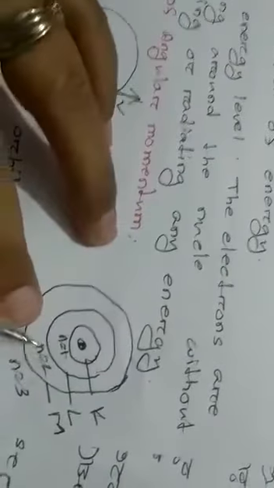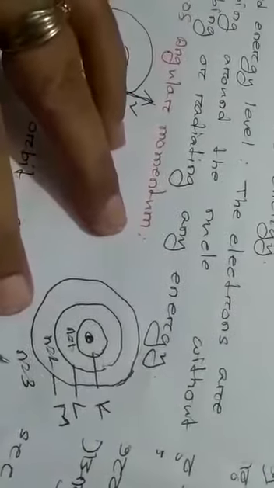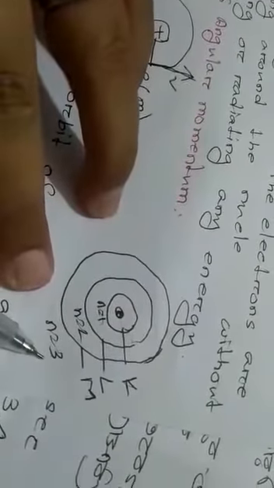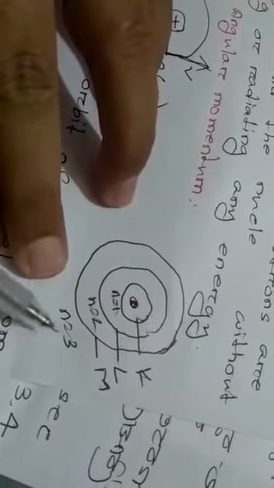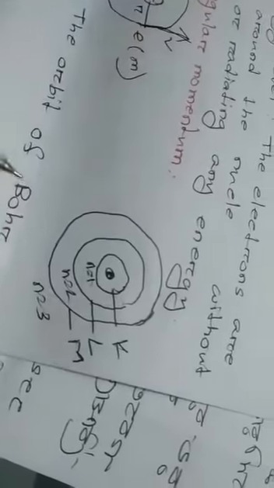Whenever n is equal to 2, it indicates the second energy level. The second energy level is expressed by L. Whenever n is equal to 3, it expresses the third energy level, and the third energy level is expressed by M. So here n is equal to 1, 2, 3, 4.